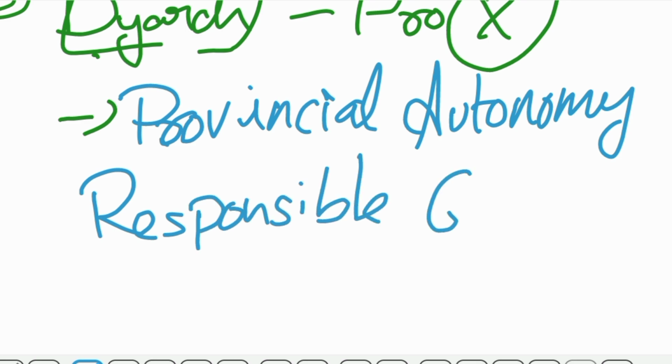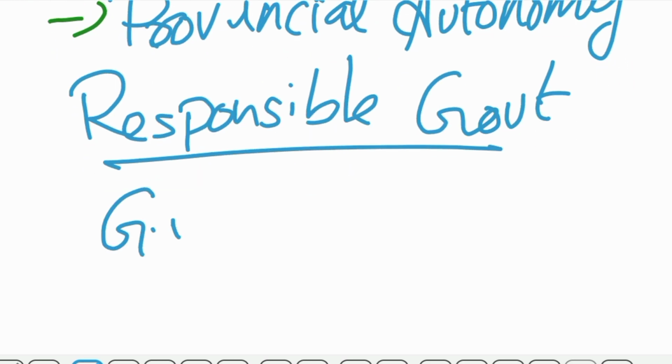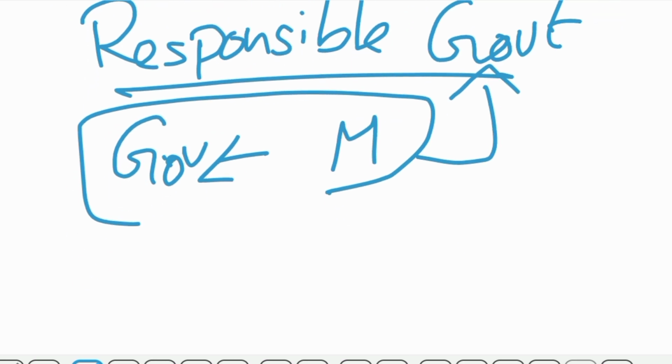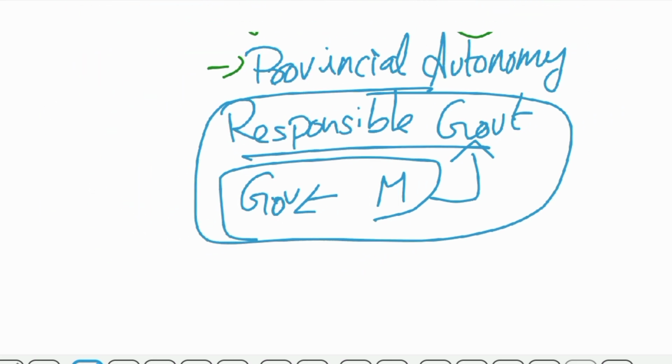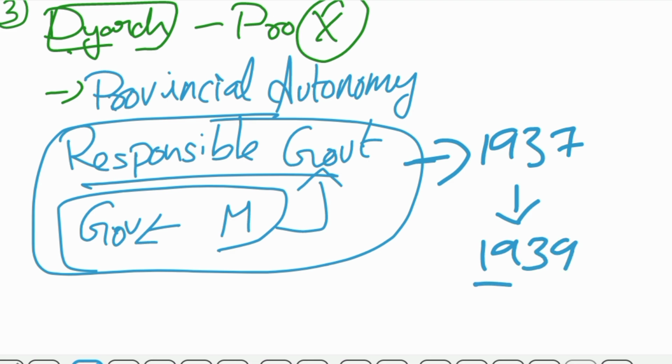What is this responsible government? The governor of the state will act in accordance with the advice of ministers. This is also the concept of parliamentary government. This responsible government was introduced in 1937, and as soon as it was introduced, it was abolished in 1939.